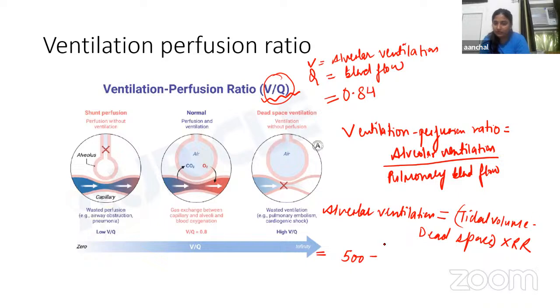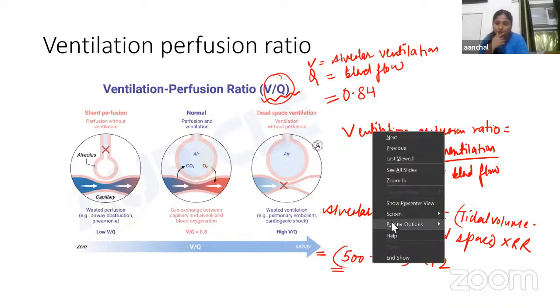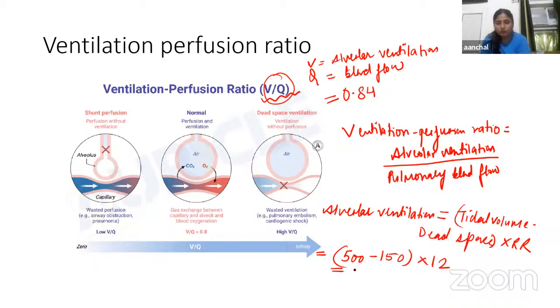The tidal volume is 500. This dead space is around 150 ml, and respiratory rate we know that is 12. So we get, sorry, not 5,000, 350 into 12. So we get around 4200, right? Now we know that alveolar ventilation we have found out, that is 4200 ml per minute,